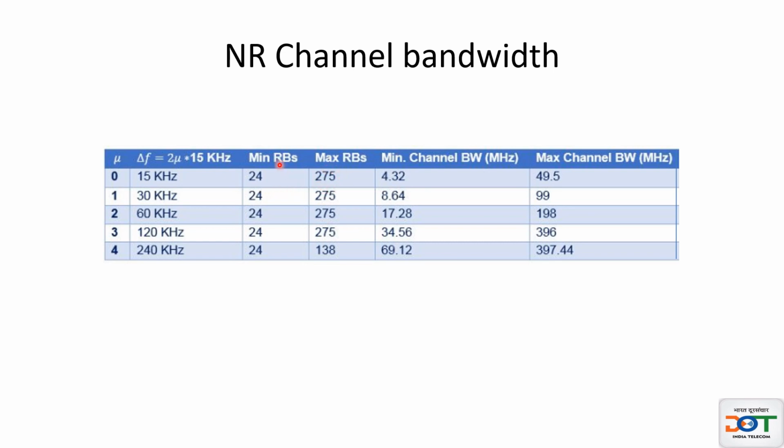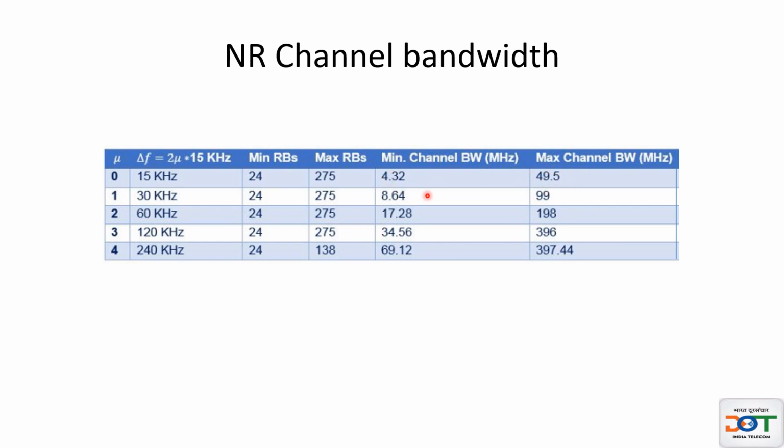So if the minimum is 24 resource blocks, what is the minimum channel bandwidth required? 24 into 15 into 12 is the minimum, plus the guard band. So this comes out to be 4.32 megahertz. If you want to achieve 275, that is the maximum resource blocks possible in 15 kilohertz, 275 into 15 into 12 plus guard band, this will come to 49.5 megahertz.